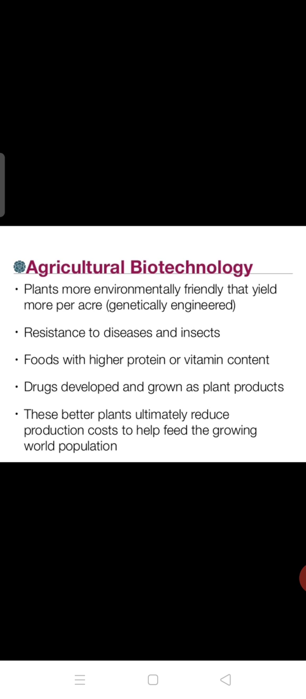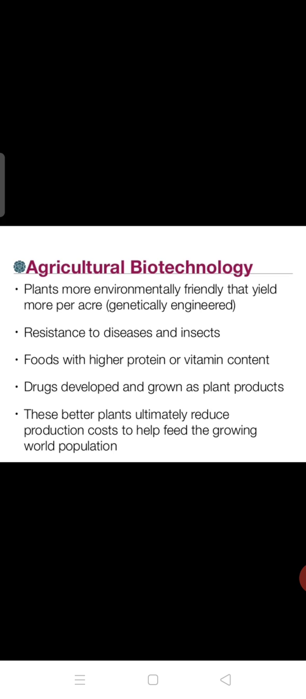Plants that are more environmentally friendly and yield more per acre, meaning with the help of genetics or biotech we can produce more yield in the agricultural field. Then second, resistance to disease and insects. Some pollutants cause disease or are harmful to the yield or crop, so we can remove those pests and produce what we call pesticides or insecticides. That is possible in biotechnology, what we call resistance to disease and insects.